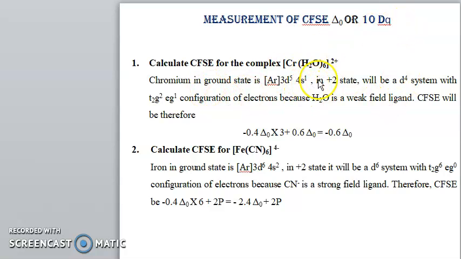Here is one example, [Cr(H2O)6]2+. Chromium is in the 2+ oxidation state, so the system is d4.